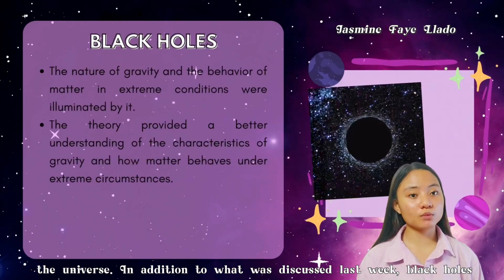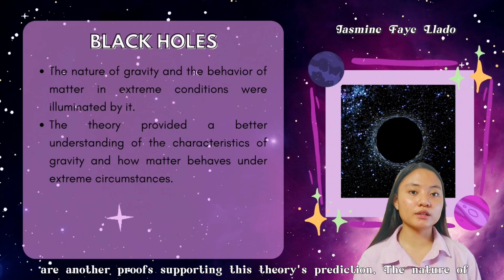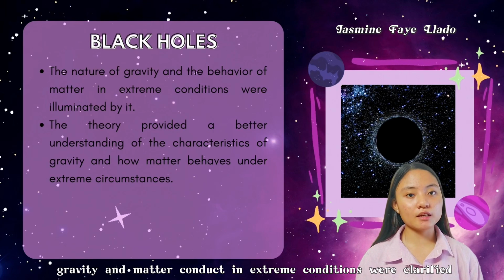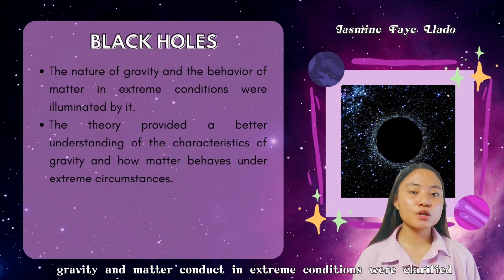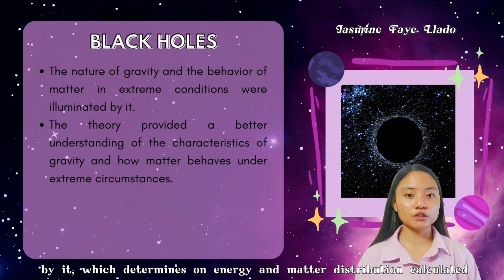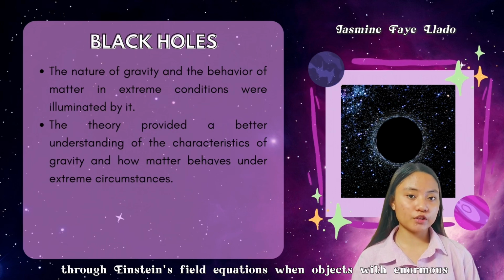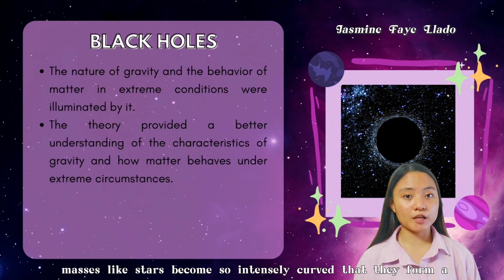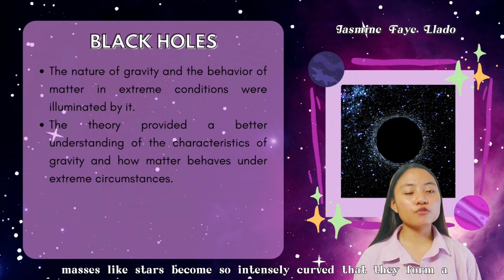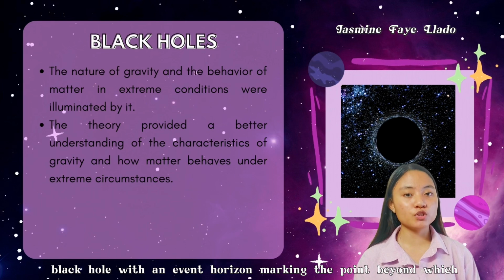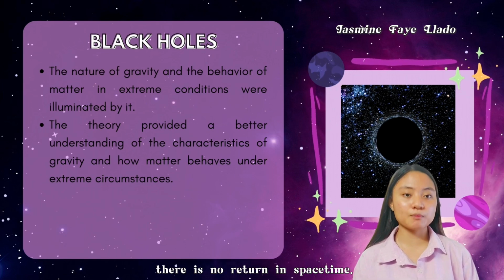In addition to what was discussed last week, black holes are another proof supporting this theory's prediction. The nature of gravity and how matter behaves in extreme conditions were clarified by it, which depends on energy and matter distribution, calculated through Einstein's field equations, when objects with enormous masses like stars become so intensely curved that they form a black hole with an event horizon marking the point beyond which there is no return in spacetime.